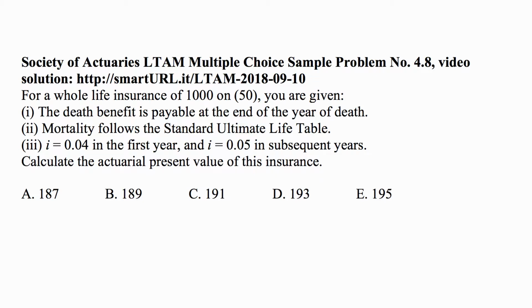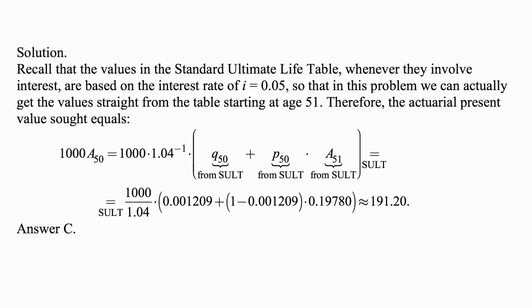The Illustrative Life Table, the old one, assumed an interest rate of 6%, and the new one assumes 5%. It's very important because if you read any actuarial present values from the table, they are calculated using the assumed interest rate. So it used to be 6%, but it's now 5% in this new table. Calculate the actuarial present value of this insurance. So the values in the Standard Ultimate Life Table assume 5%.